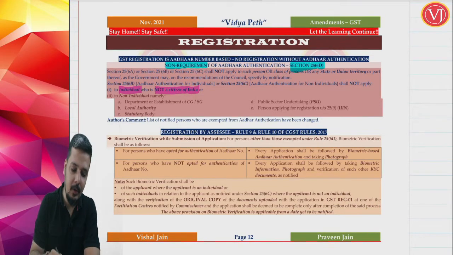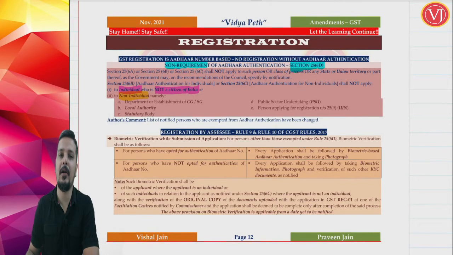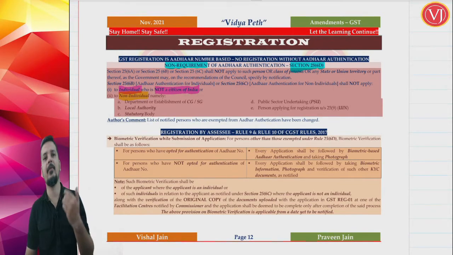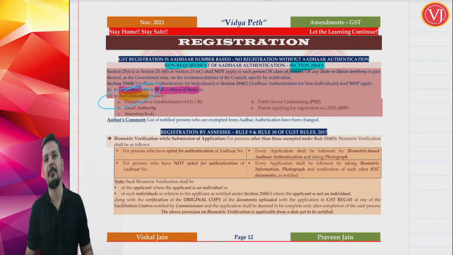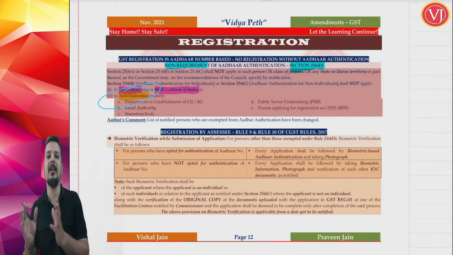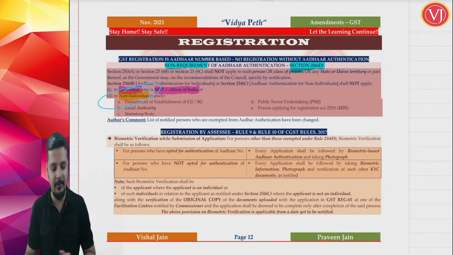If you are talking about non-individuals who are not required to take Aadhaar authentication: individual means if you are not a citizen of India, no need to take Aadhaar authentication, no amendment. So the amendment is only there when you are talking about non-individuals. So the non-individual list has changed. We are seeing the new list which is there for your exams.